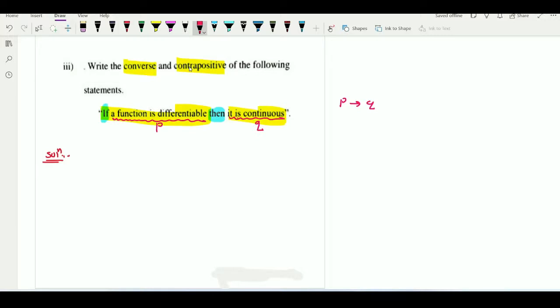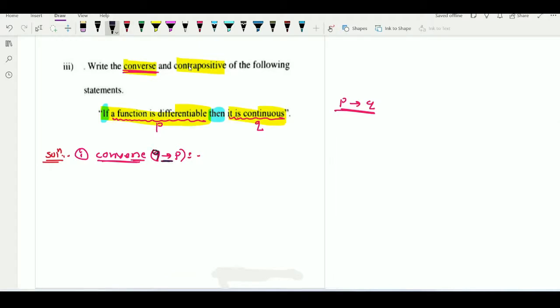So once p and q are known to us, then easily we are able to find the converse. Our first part here is the converse, and we know that the converse of p implies q is nothing but q implies p. Q implies P is called what, the converse of the given statement. So this is the symbolic form, Q implies P. Now we have to convert this symbolic form into verbal form.